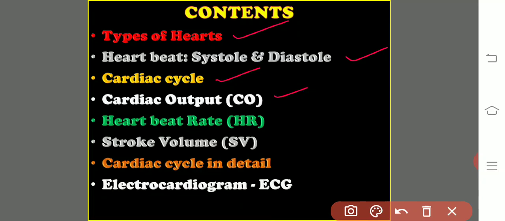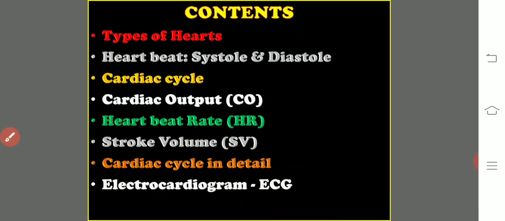cardiac output, how much amount of blood that comes out per minute, and heartbeat rate, how many times heart beats per minute, stroke volume, how much amount of blood comes out from ventricles per beat, and cardiac cycle in detail, and finally the electrocardiogram and other abnormalities related to ECG or electrocardiogram. Let us start with the